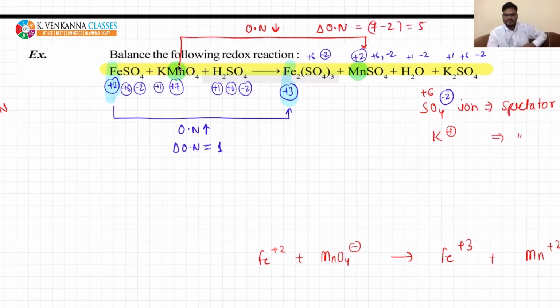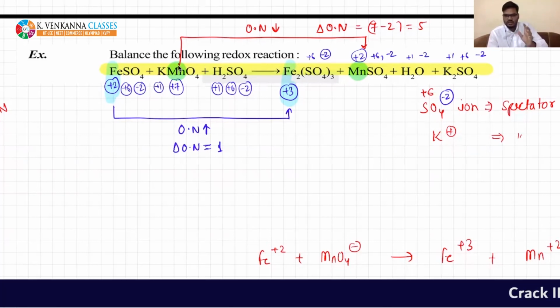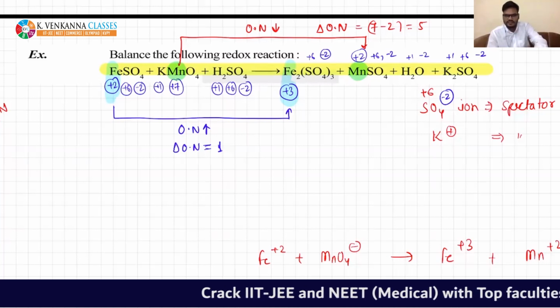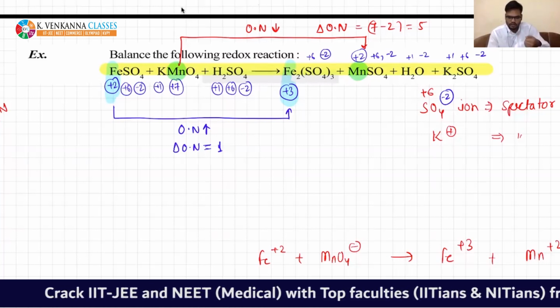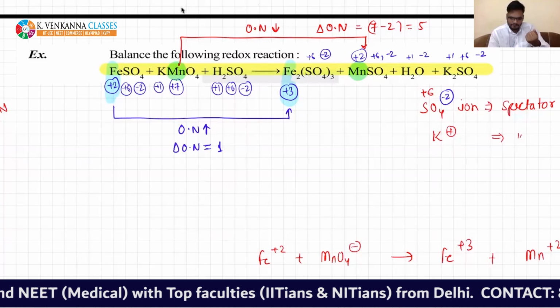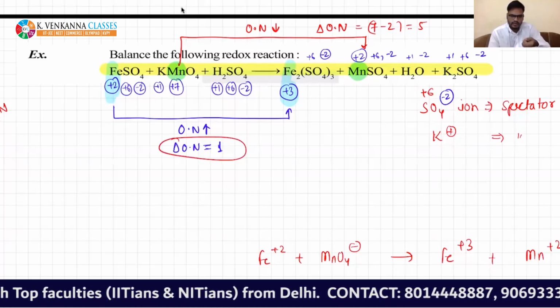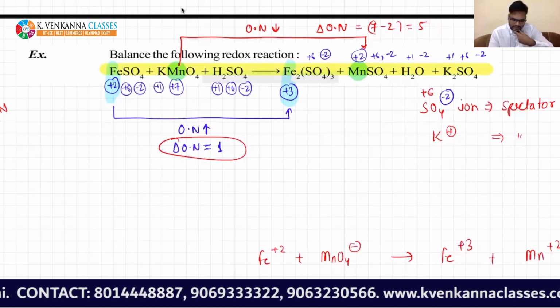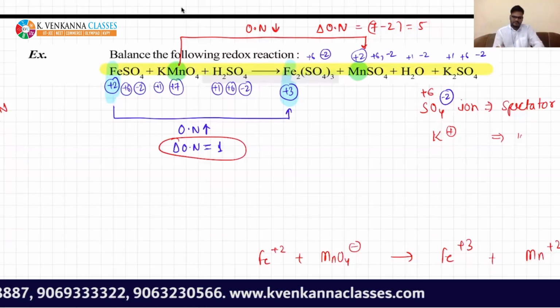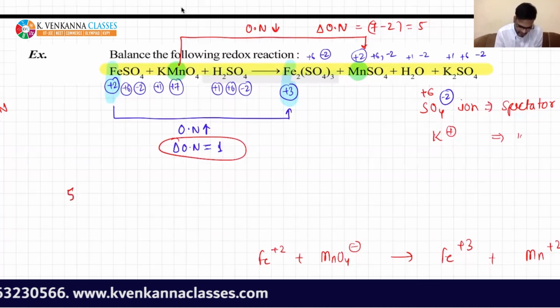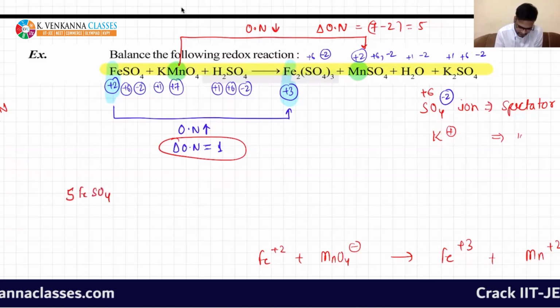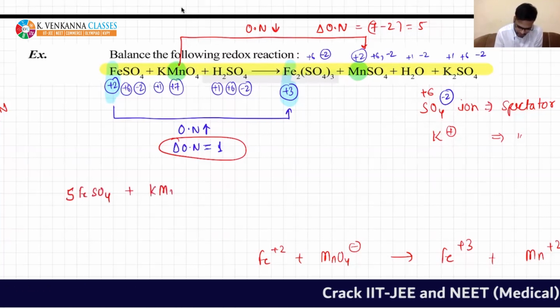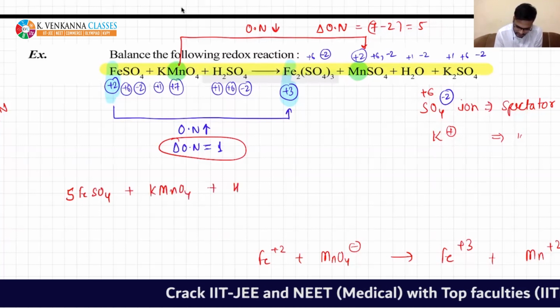So it is not balanced. The increase in oxidation number is different from the decrease in oxidation number. Both are not balanced. To solve this, you need to cross multiply. This is 5, so this equation should be multiplied by 5 and this by 1. So multiply this reaction by 5. So I am writing this: 5 FeSO4 plus KMnO4 plus H2SO4.